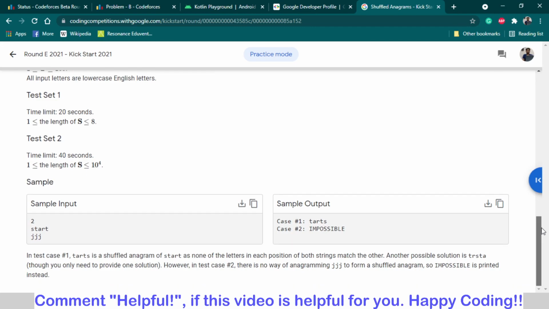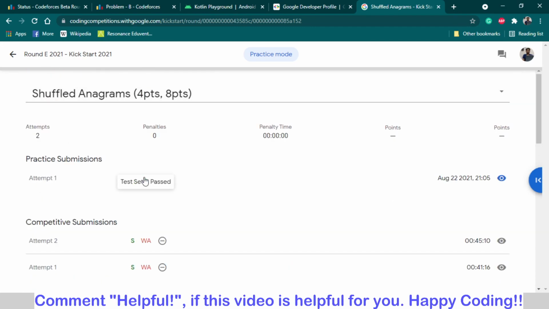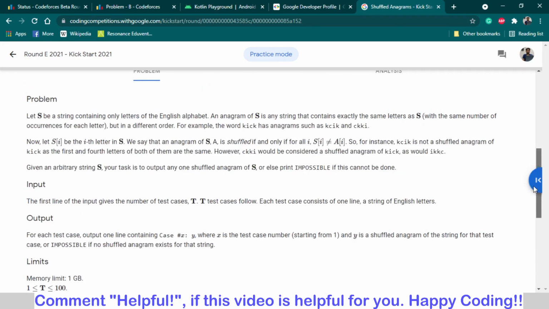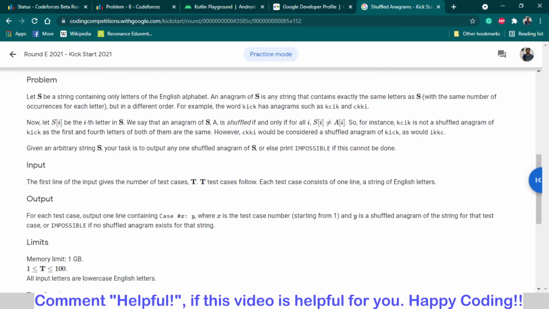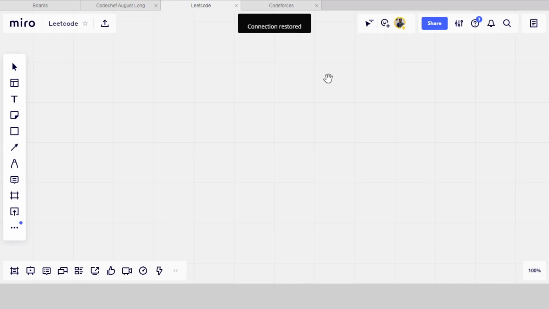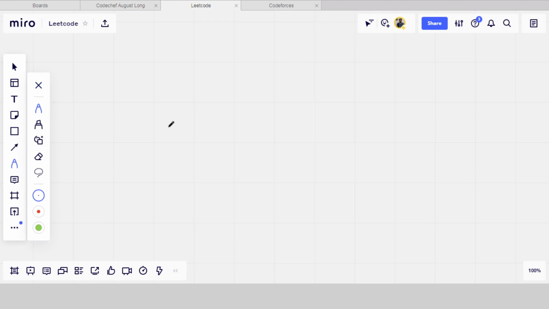So you can see here that my attempt is successful. First we will discuss the logic, then what is the logic behind this. I have opened my whiteboard. What we have to do is first check whether an anagram is possible or not.